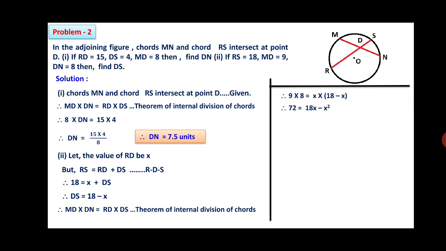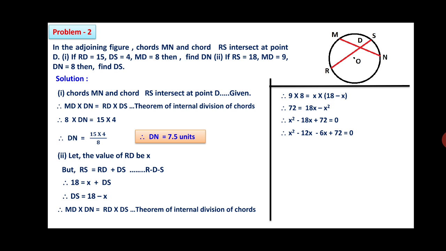So 9 eights are 72, which will equal, now we'll solve this bracket, 18 into X, 18x minus X into X, X square. So this will become a quadratic equation. X square minus 18x plus 72 is equal to 0. We have to find the roots of this quadratic equation.